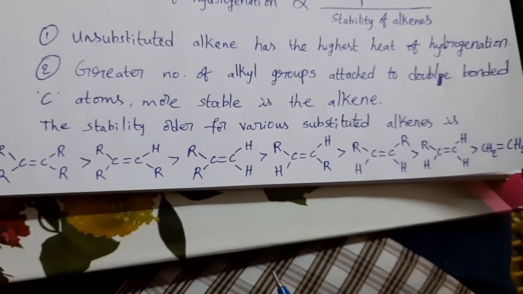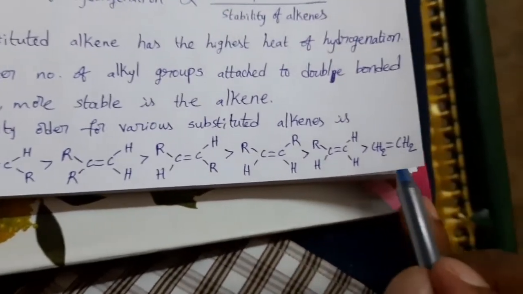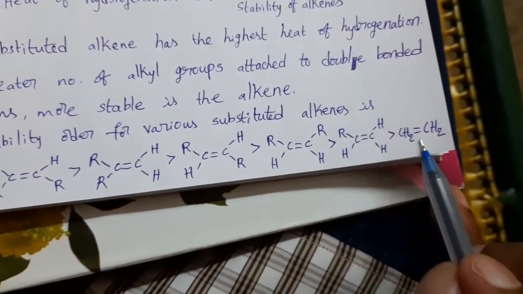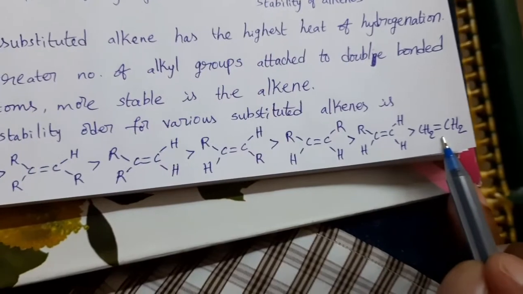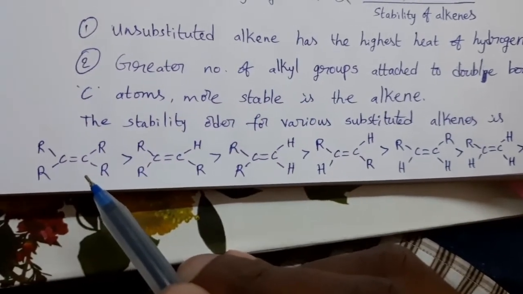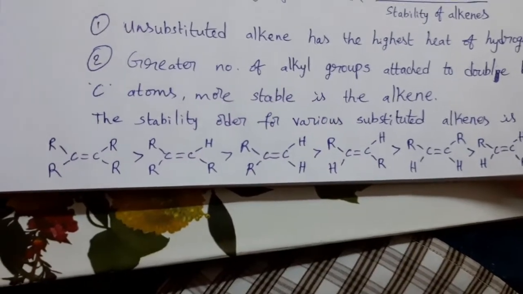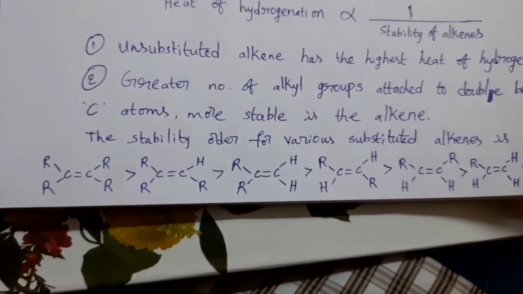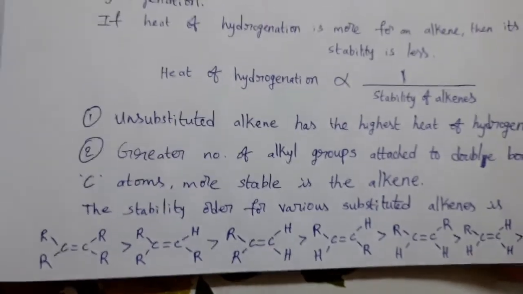Then what about the heat of hydrogenation? Stability of ethene is very less, means heat of hydrogenation is very high. For this, stability is more, means heat of hydrogenation is very less. Okay. Now, based on this, we can answer the above question.